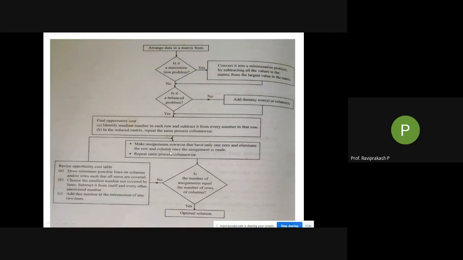Then make the assignments again, row wise and column wise. Then check whether it is equal or not. If yes, that is the optimal solution. If no, again do the same process of revising the opportunity cost. Then go back again, assign. Then check whether the number of rows or columns is equal to the assignments. If yes, then that is the optimal solution.